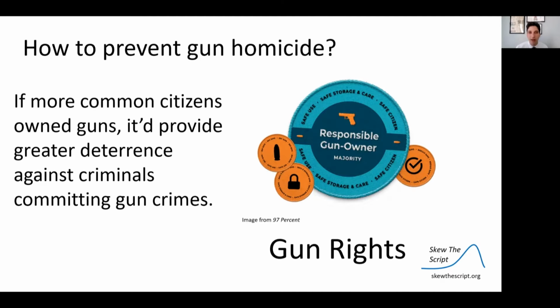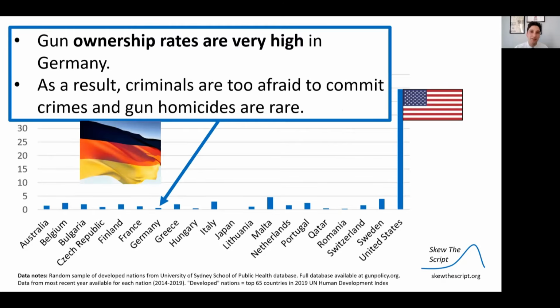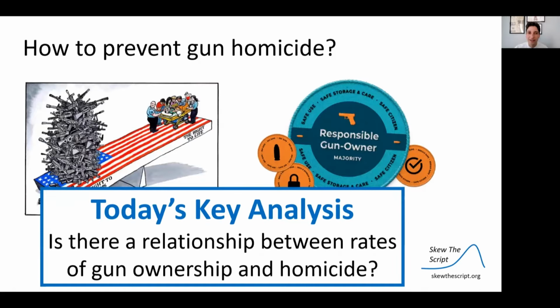On the other side, there's the gun rights side. They say that if more common, law-abiding citizens own guns, it'd provide greater deterrence against criminals committing gun crimes. This side often points to countries like Germany. Germany has relatively high gun ownership rates among civilians compared to most developed nations, and this side says that as a result, criminals are too afraid to commit gun crimes, and so gun homicides are rare.